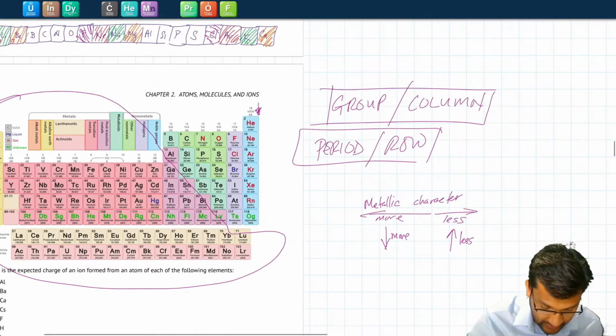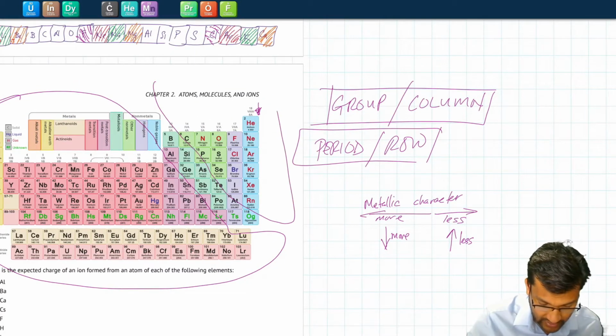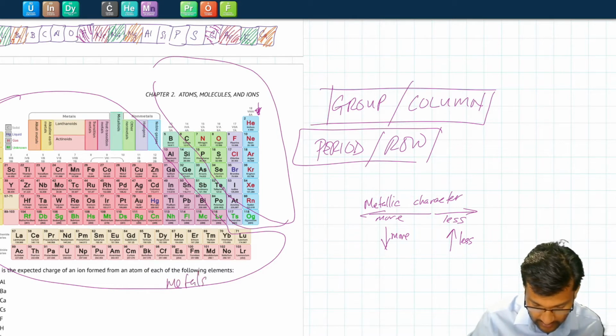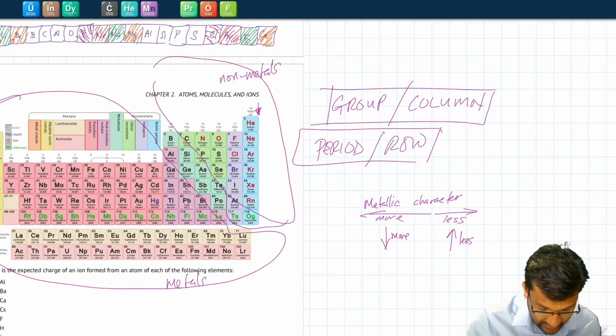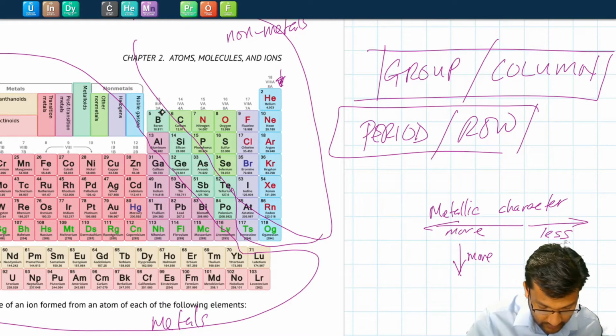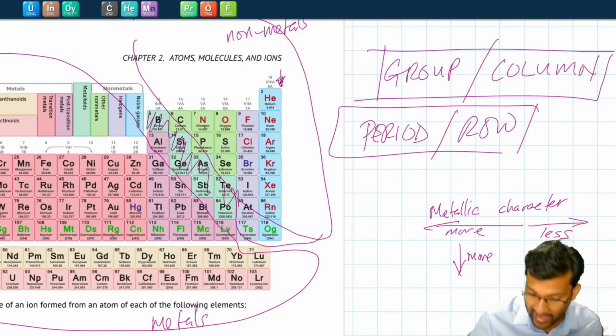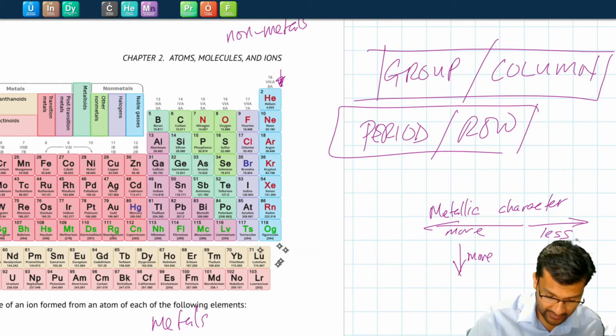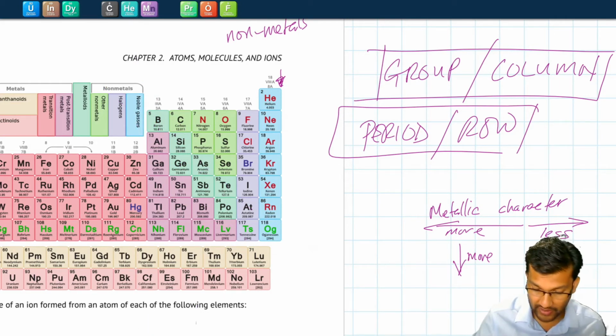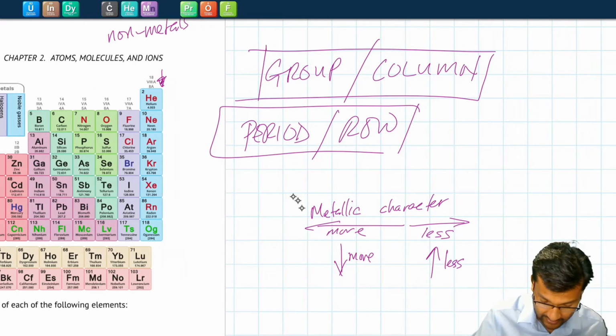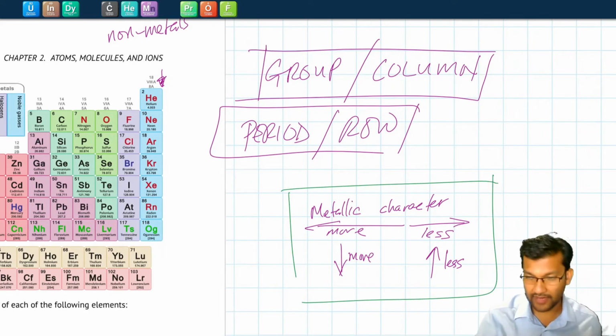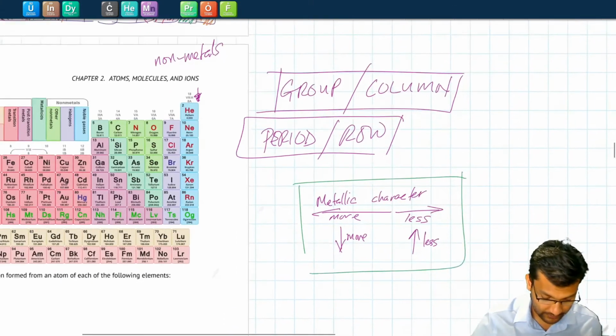And so over here, sort of a diagonal, we've got all the nonmetals. So these are metals, these are nonmetals. And in this nice little light green region here, we have what we call the metalloids. They have characteristics that are similar to metals and nonmetals. So that's it for metallic character. Left, more metallic; right, less metallic; down, more metallic; up, less metallic.